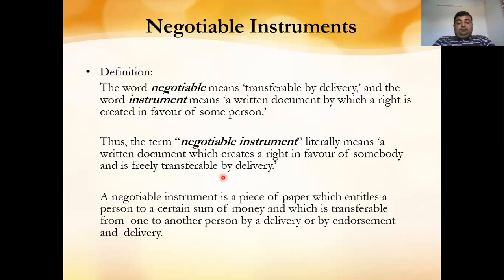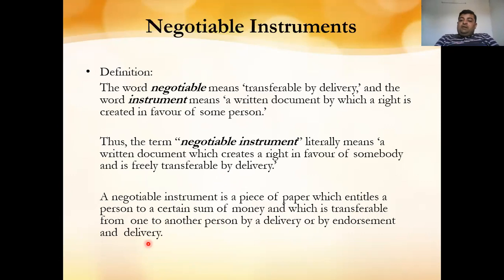by delivery. Next, a negotiable instrument is also known as a piece of paper which entitles any person to a certain sum of money, and which is transferable from one person to another by delivery, or by endorsement and delivery. Now here there are two things. First is delivery, and second is endorsement and delivery.